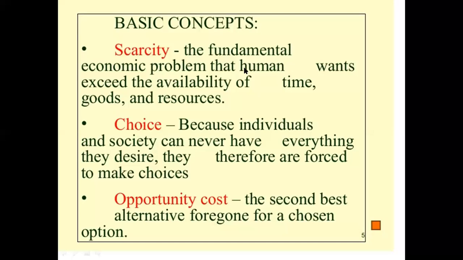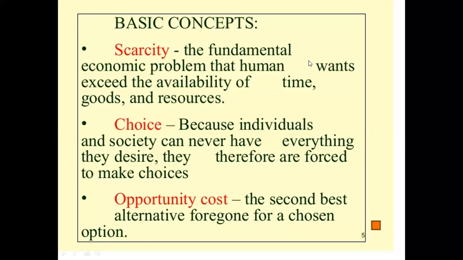So that's why we say economics is all about making choices. As you can see, scarcity here is the biggest problem, because we have limited availability of resources, and when we have limited availability of resources, there is scarcity.